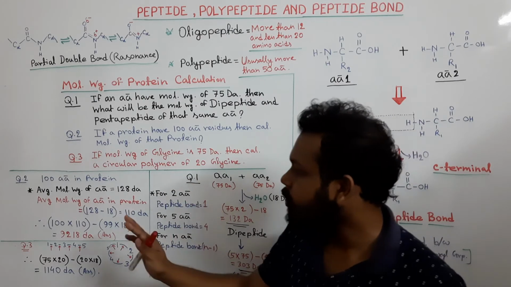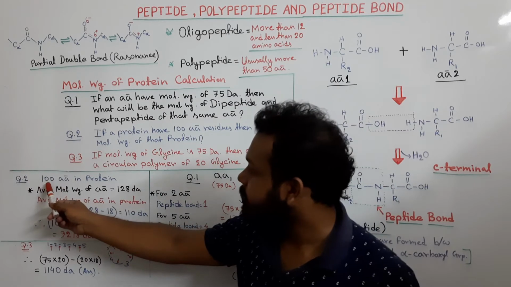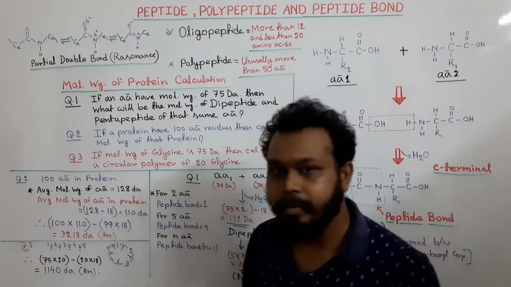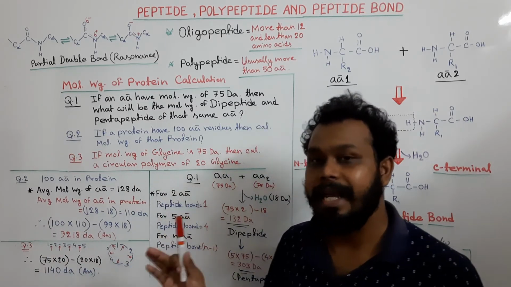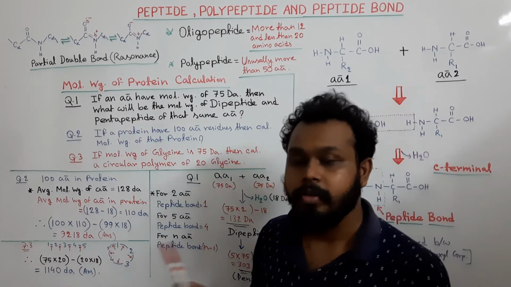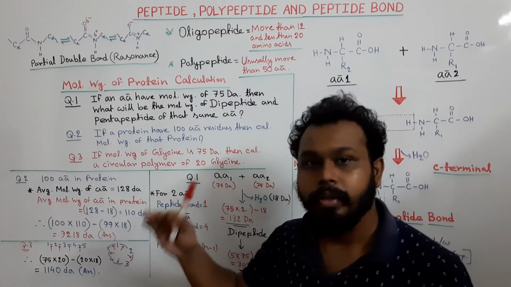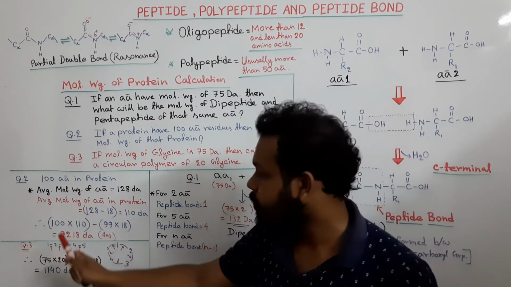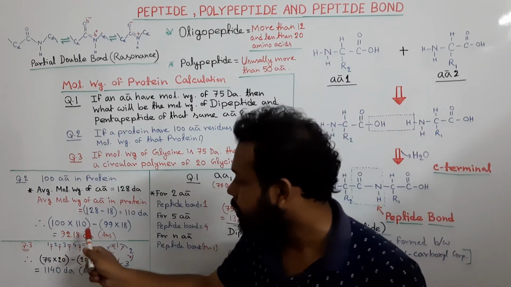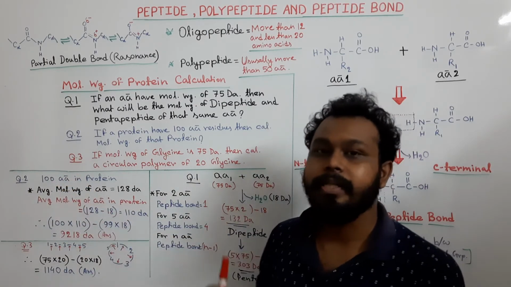So the molecular weight of an amino acid in a protein is 110. Now our total amino acid count is 100, so 100 into 110. For 100 amino acids, how many peptide bonds are there? That is n minus 1, so 100 minus 1. So 99 peptide bonds are there, and 99 water molecules will be released. So 99 into 18 we have to subtract. So 100 into 110 minus 99 into 18 will be our molecular weight of 100 amino acids present in a protein.